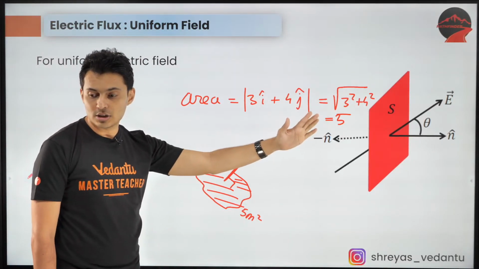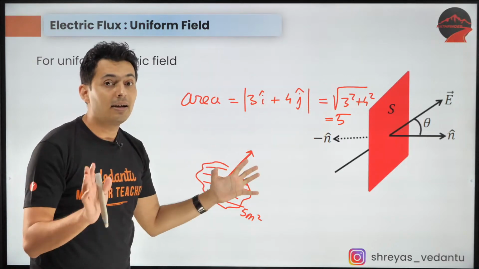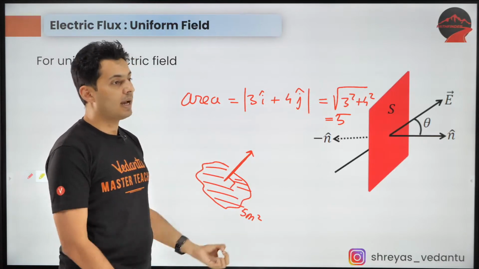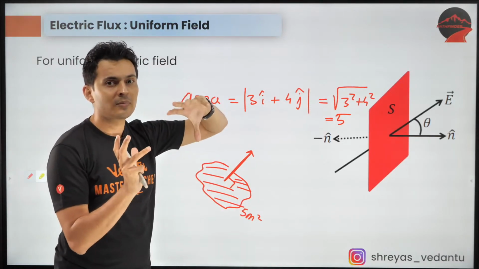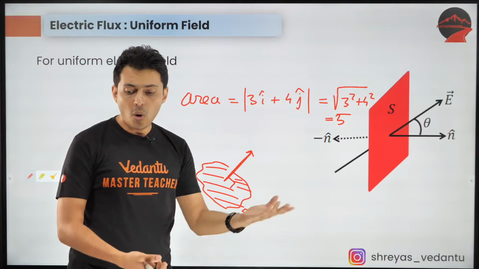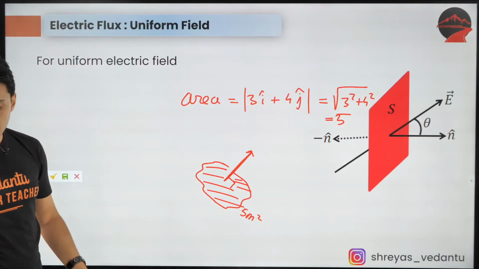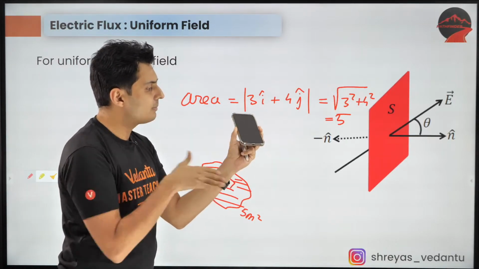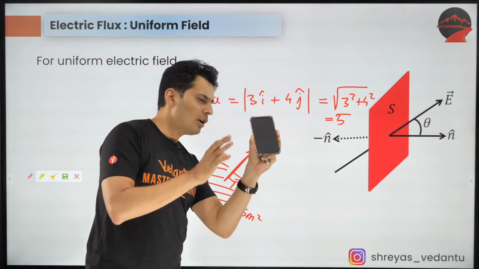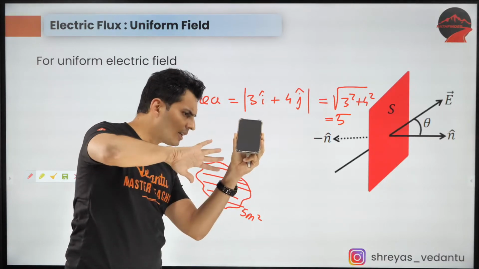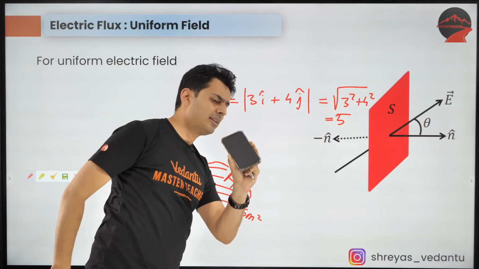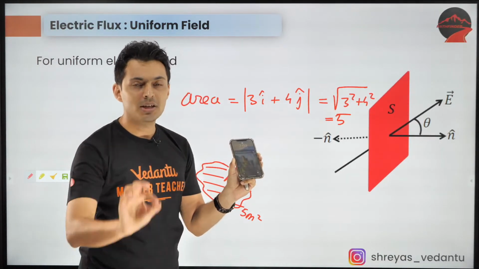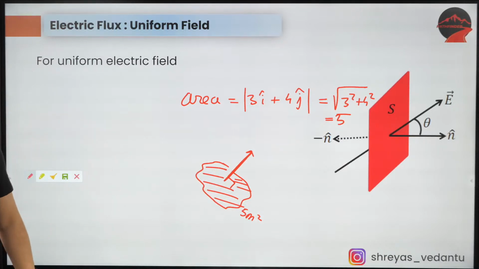I hope this is understood, guys. So that's an area vector which gives us a clear-cut definition, orientation and magnitude of the area. Imagine if I had to tell you, I have an area which is pointing like this. Imagine having to describe that area. It's so difficult, right? It's tilted at 30 degrees with this axis, at 29 degrees with that angle. So that's why we use vector notation, it becomes very easy.